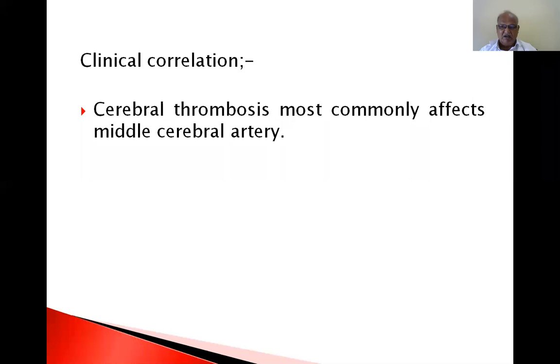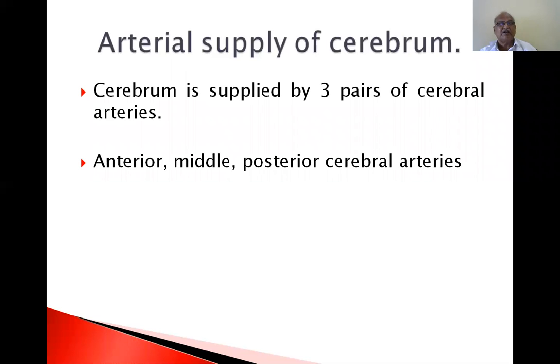If only one is given, then you have to choose the answer which is present among the four choices. Usually these two controversial answers are not given together. They won't give both the anterior choroidal artery and the middle cerebral artery in such a manner. For cerebral thrombosis, they will give one of them. If you name any one, that is more than enough. So, this is the NEET examination.